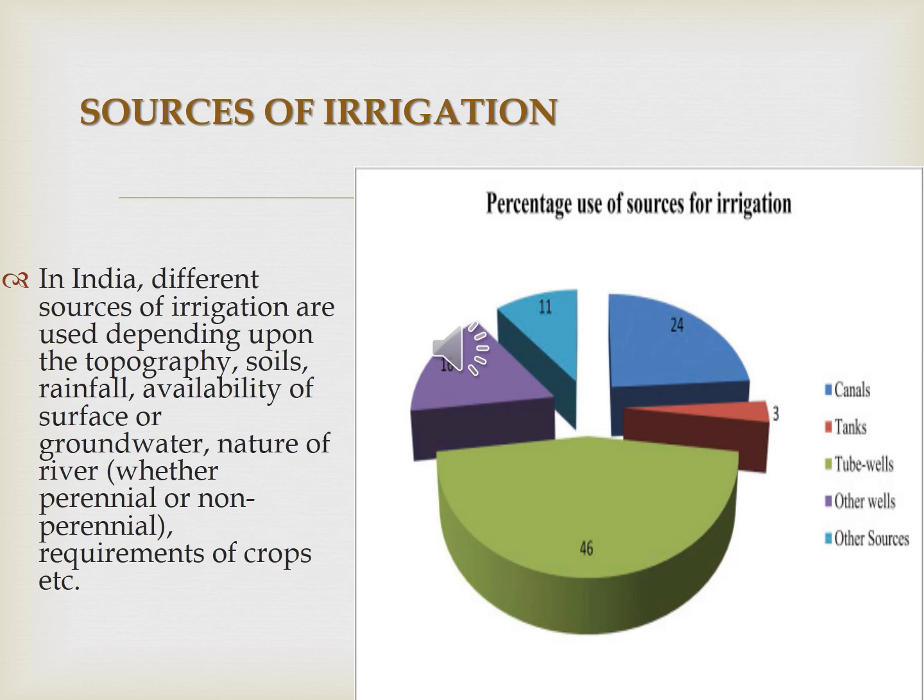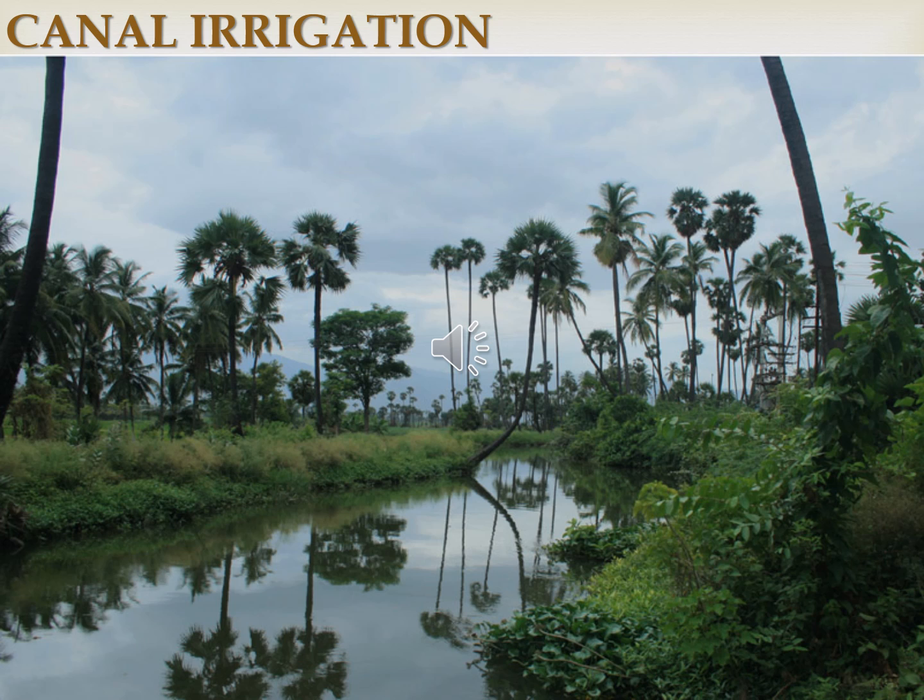The most common methods of irrigation widely used in India are canal irrigation, well irrigation, and tank irrigation. These are the three main sources of irrigation used in different parts of India. We will discuss the three main sources of irrigation and also the modern irrigation methods.